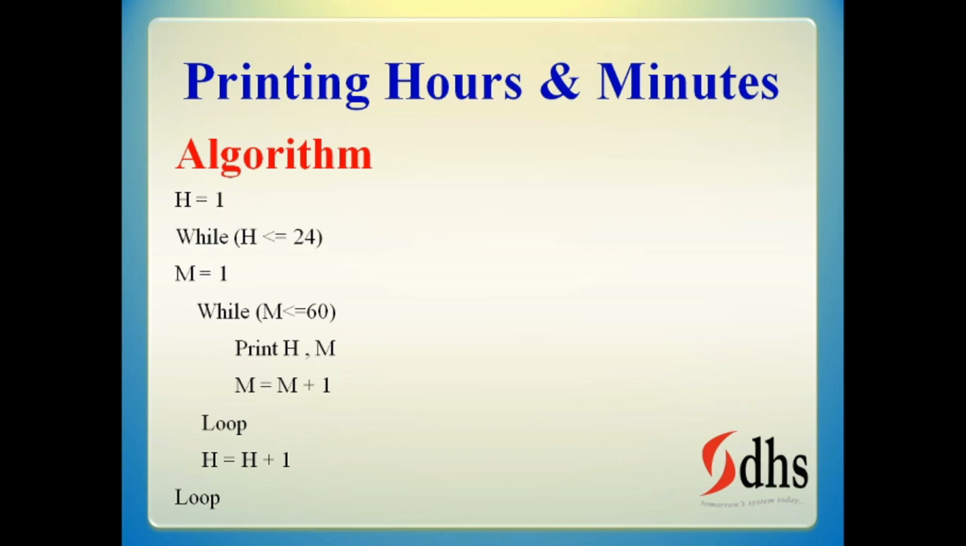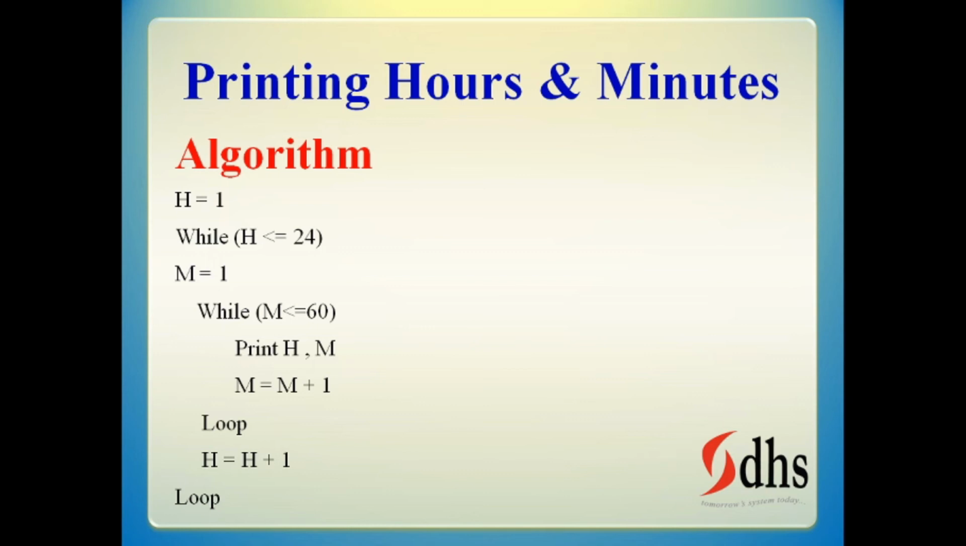And each hour the minute will start with 1 only, so I am initializing m equal to 1. While m is less than or equal to 60, because every hour I have 60 minutes, it will come. Print hour comma minute, that is 1 comma 1. Then m equal to m plus 1, the minute will be incremented. Loop means again it will go.